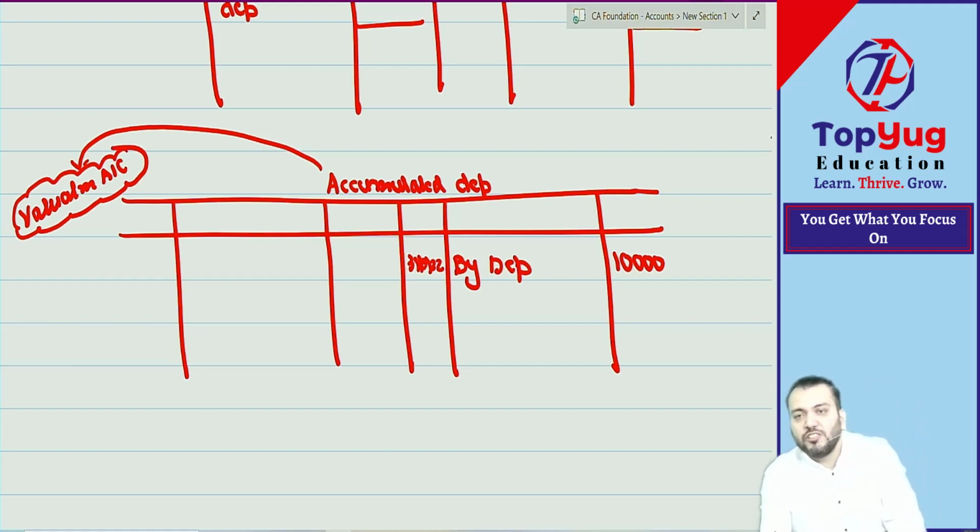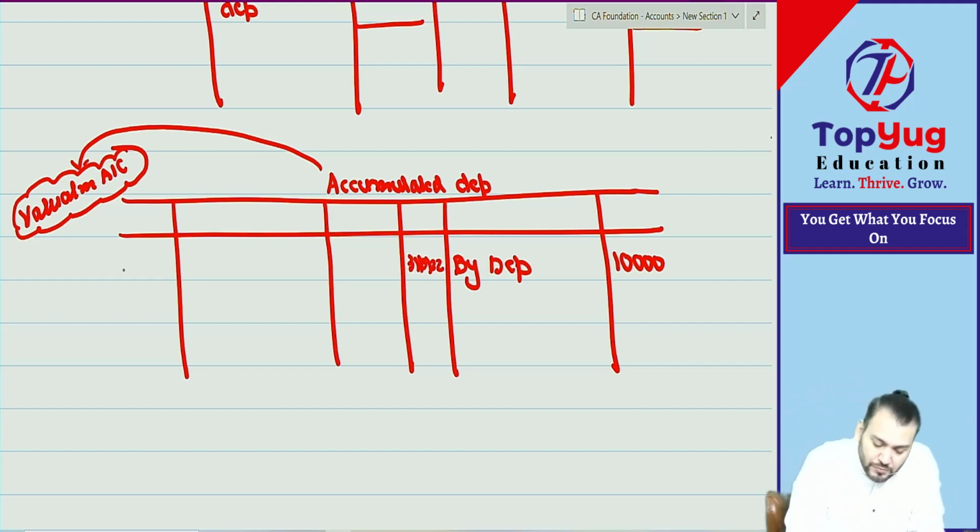Valuation account means to value an asset. There are some accounts which are used to value assets at each year end. Understood? Correct? So these are known as what? Valuation account. Correct? So a valuation account will also have some balance, which means this will also be shown in the balance sheet only.